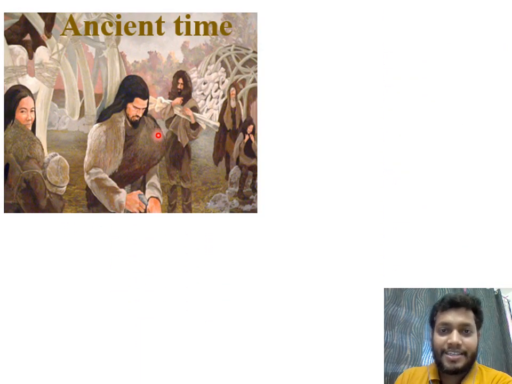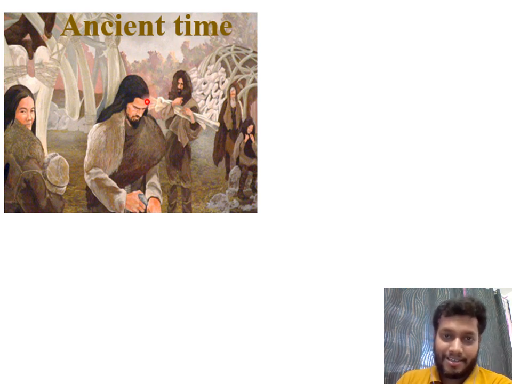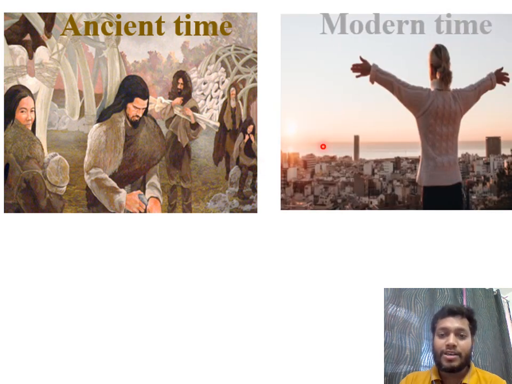To understand science in a better way, let's take an example. You see the image here, which is from very ancient times. Here the people are wearing the skin of different animals. They are staying inside caves, and they are staying on trees. They are making fire by using stones and wood. But nowadays we are very happy and we are staying in modern society in the city area, where all the facilities are available at our fingertips.